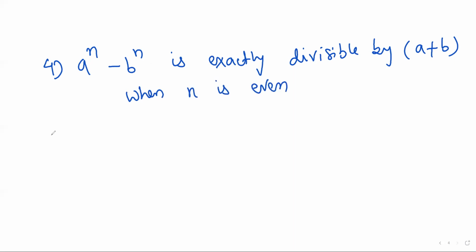Here, for example, a square minus b square, here the value of n, that is 2, is even. Therefore, it is divisible by a plus b.